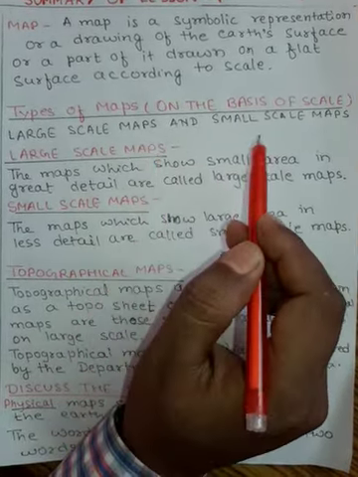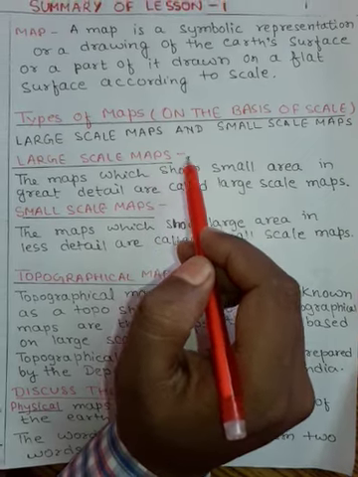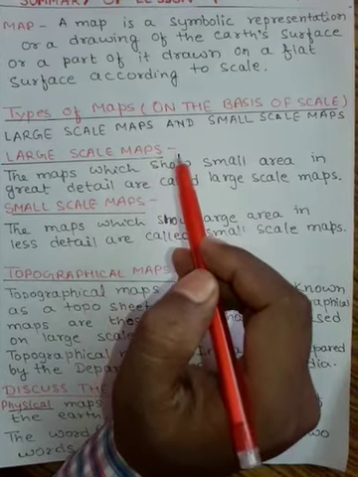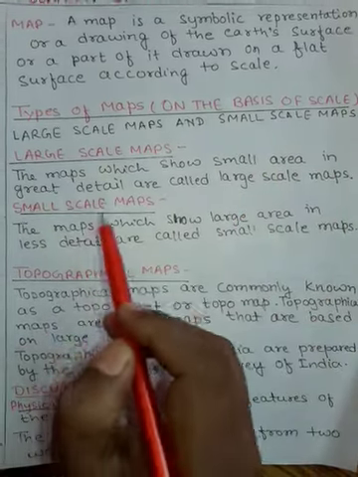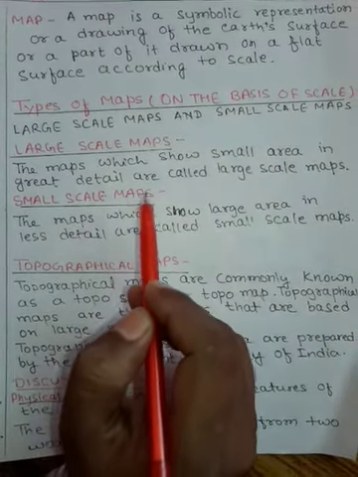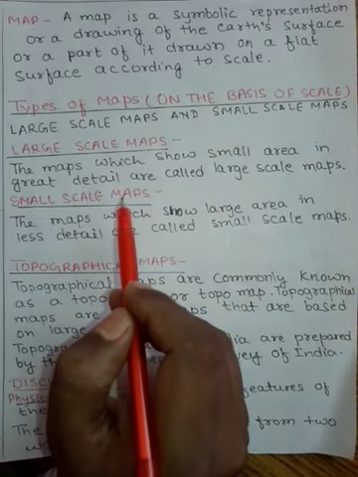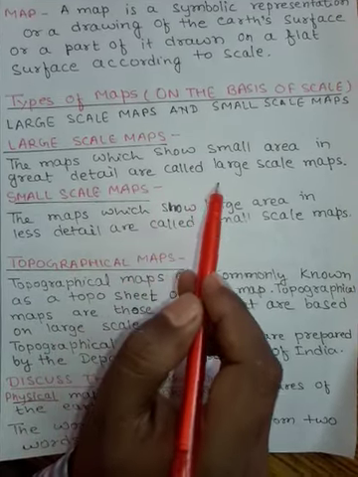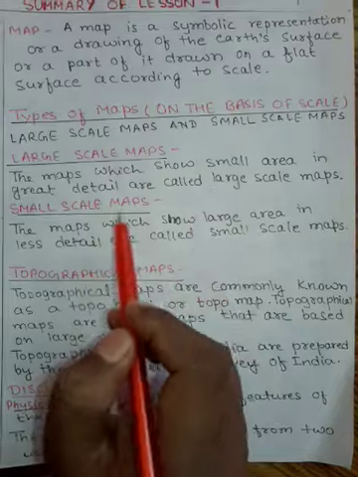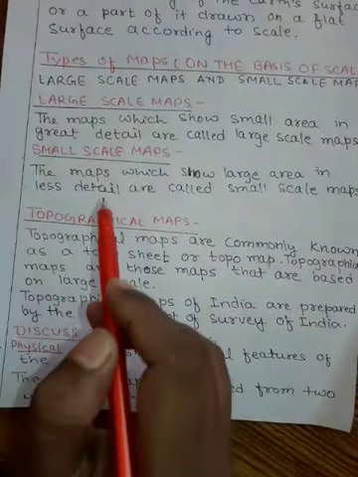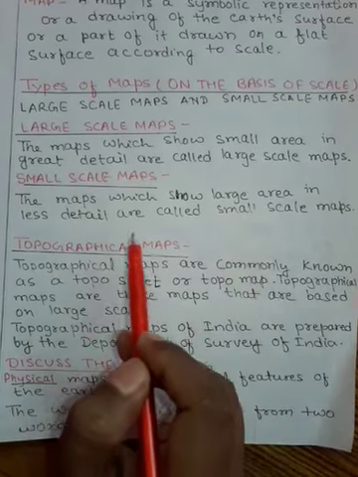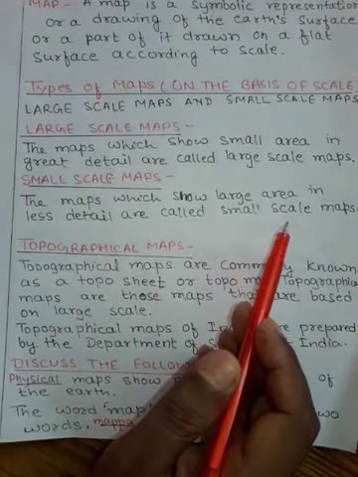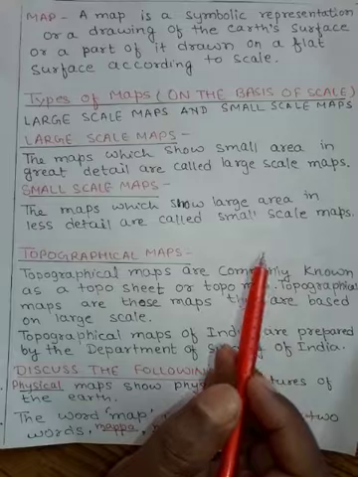So on the basis of scale, the maps are divided into two types, that is large scale maps and small scale maps. Large scale maps, the maps which show small area in great detail are called large scale maps. Then small scale maps, the maps which show large area in less detail are called small scale maps.